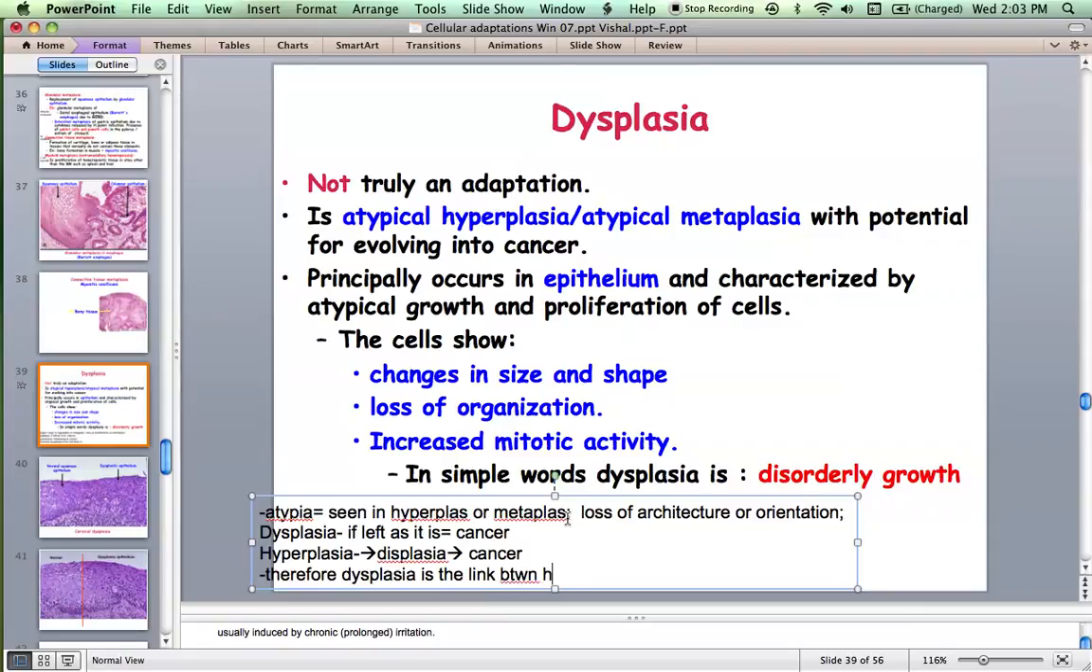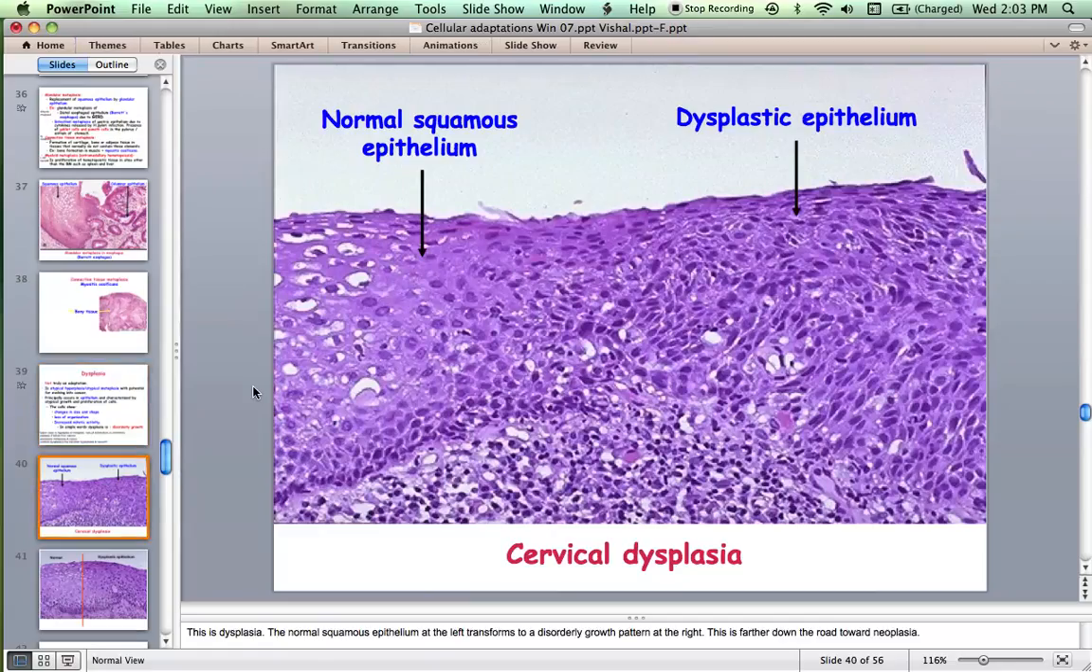So it's a link or continuum. In simple words, dysplasia means disorderly growth. I think if you see these pictures, it will be pretty obvious. This is normal squamous epithelium in the cervix, that is, the uterine cervix. Whereas here you can see there is loss of maturation, because there is no discrimination between basal cells, intermediate cells, and superficial cells.